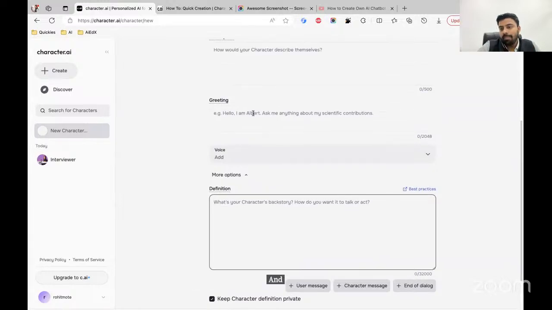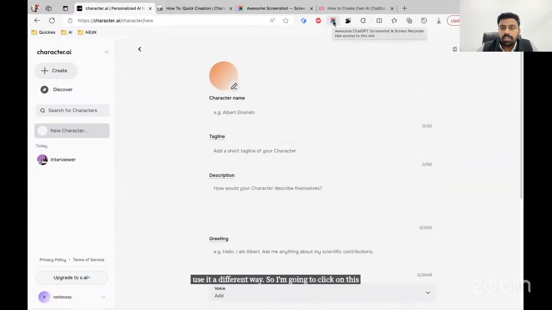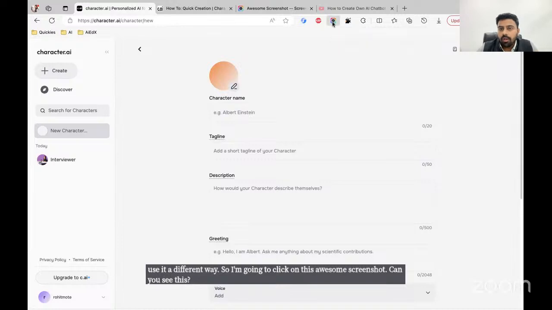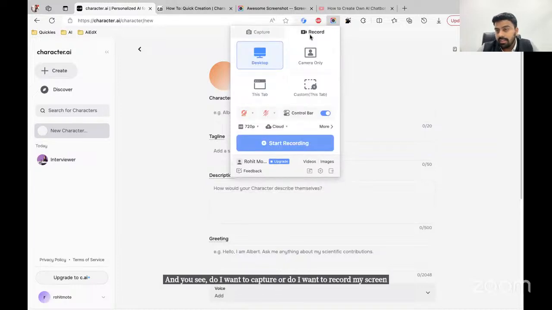And I'll just copy and paste here. Okay, understood? We are going to use it a different way. So I'm going to click on this Awesome Screenshot. Can you see this icon? I'm going to click on this, and you see, do I want to capture or do I want to record my screen? And by the way, this is a free account of Awesome Screenshot, so you can go for free.